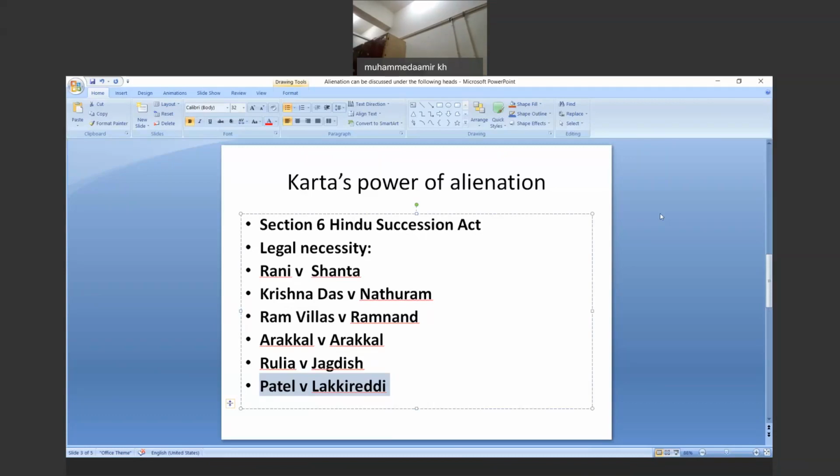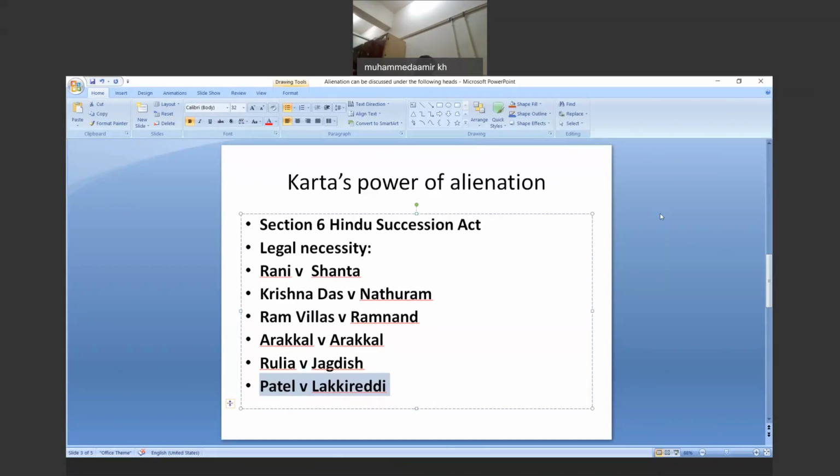Whenever the karta is going to purchase any tractor, any agriculture tool, or any agriculture machine, moped, whatever, they may fall under the category of legal necessity. So the category of legal necessity, which I can conclude, is that the enumeration of cases of legal necessity cannot be exhaustive. We are not in a position to pen down all the things time and again. It is not possible to pen down each and everything, because each situation is different, each circumstance is different, and therefore the inference which would be drawn will be different.